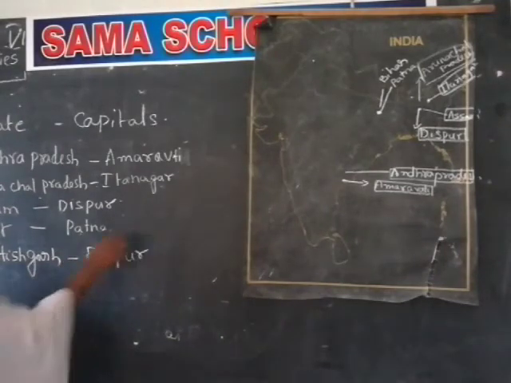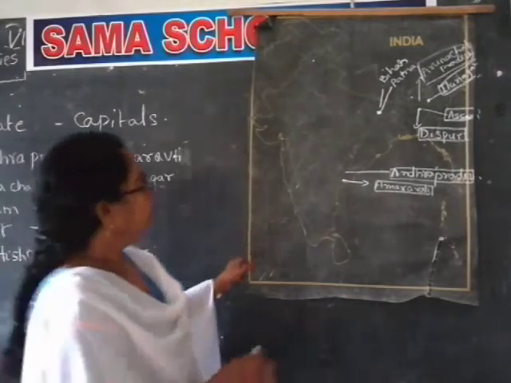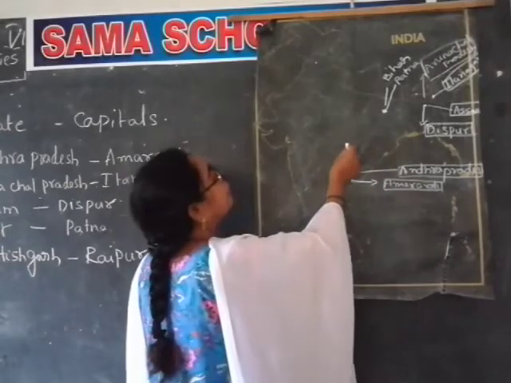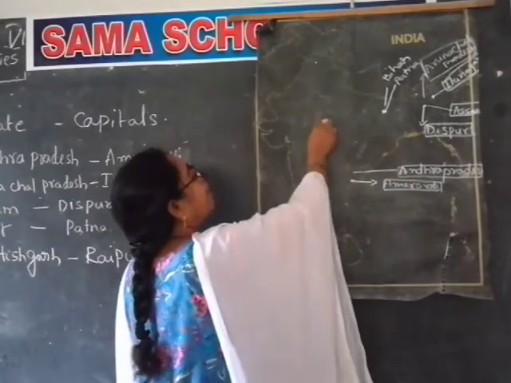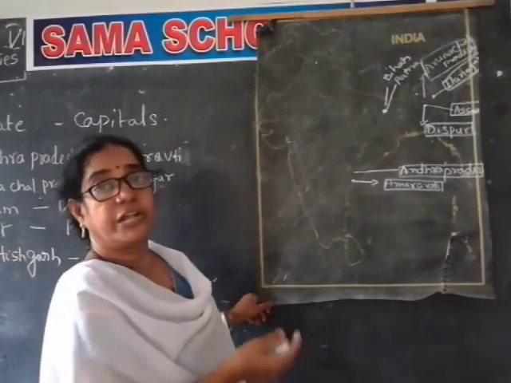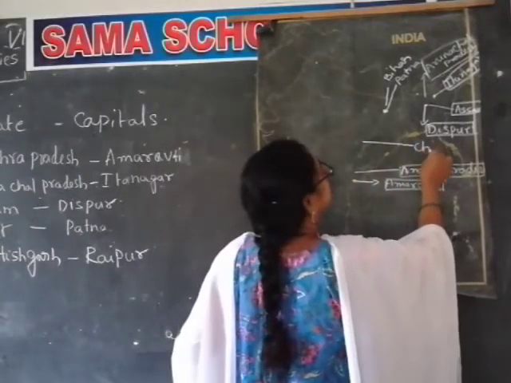Raipur. Where is it located? Previously it was not there; nowadays it is marked here. So Chhattisgarh is made a part of Madhya Pradesh, which is the big one. In 2002, Madhya Pradesh was divided into two states, and the new one is Chhattisgarh.